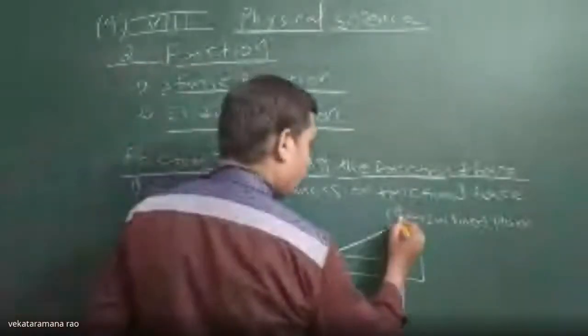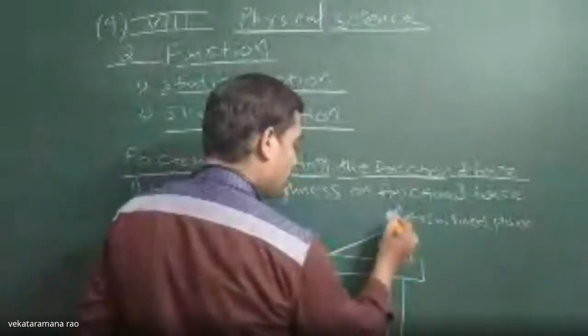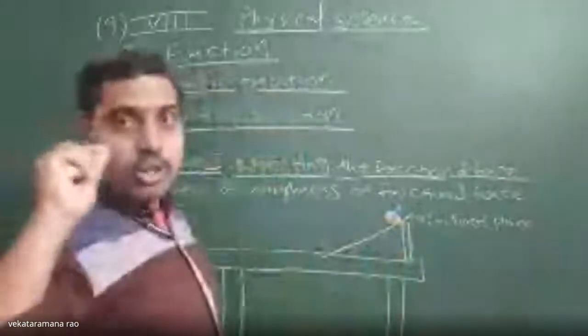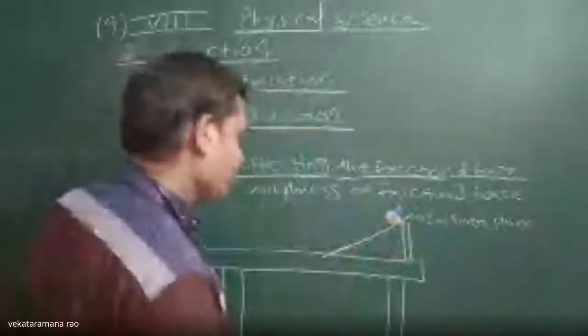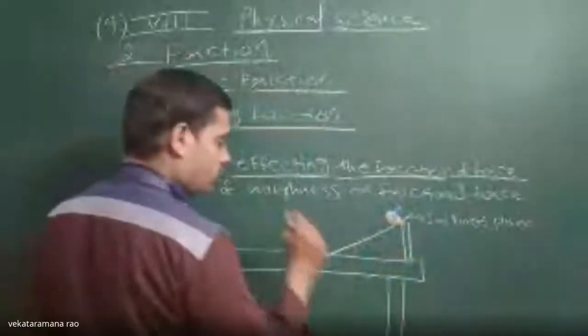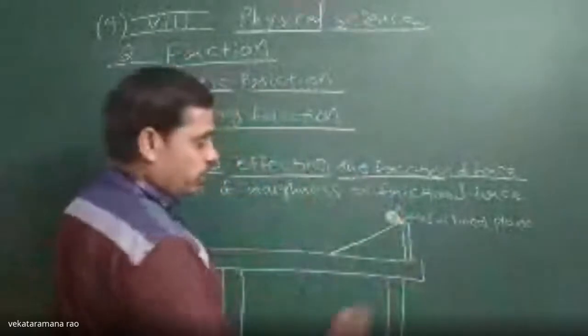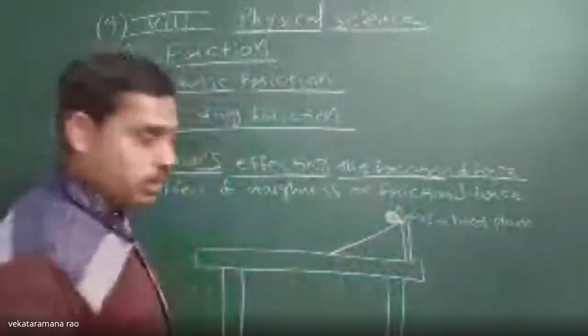Now try to roll this glass marble. Glass marble means gote, which children used to play with for marble games. Now we just drop this marble, we just leave the marble on the inclined plane. Now what can you observe?